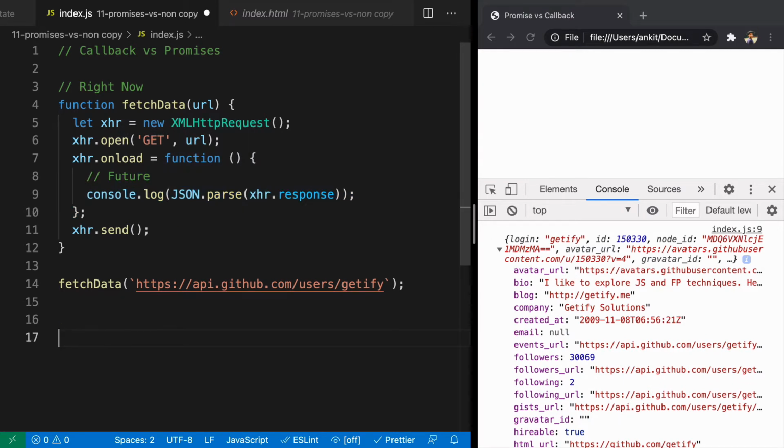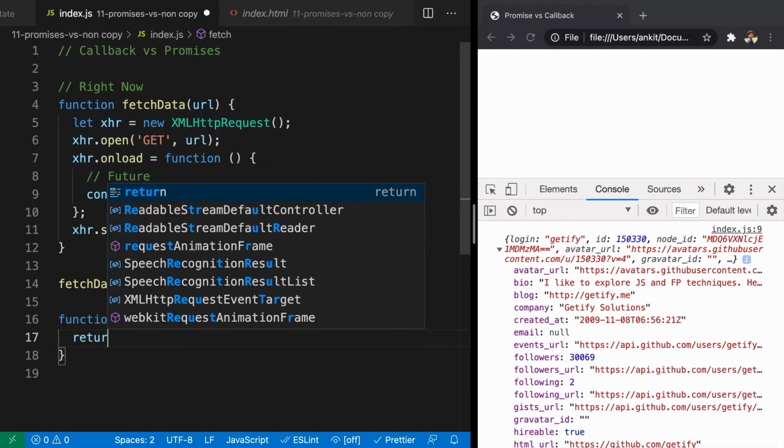But what if you want that receipt using which you can understand whether the data is loaded or not, or what is the status of my data? That is where promises come into play. So we are going to create another function, but this time we'll call it fetch. The one with callback is fetchData, but the one with promises is going to be just fetch. Now think about it. How can you return a receipt in JavaScript? The way we do that is using promises.